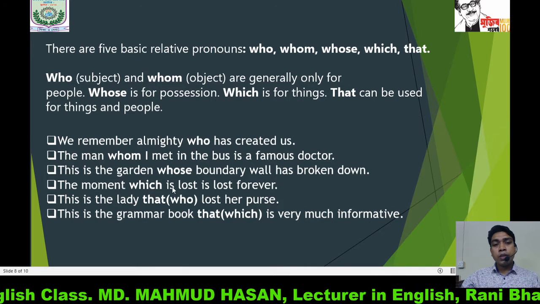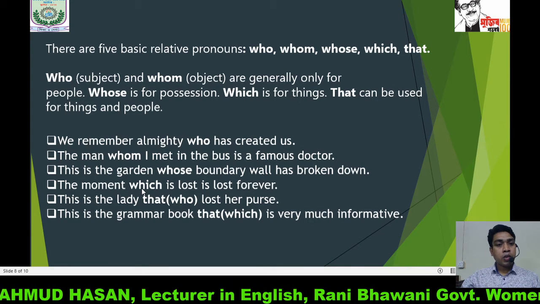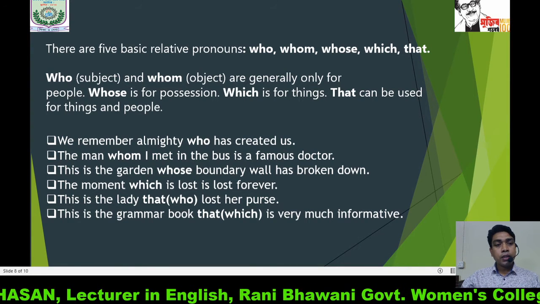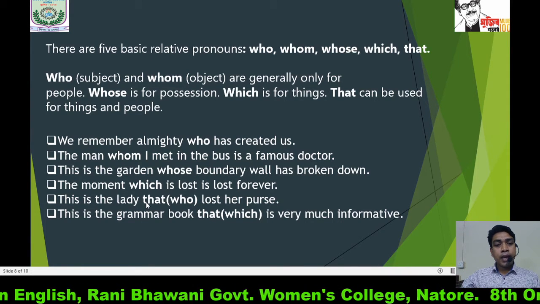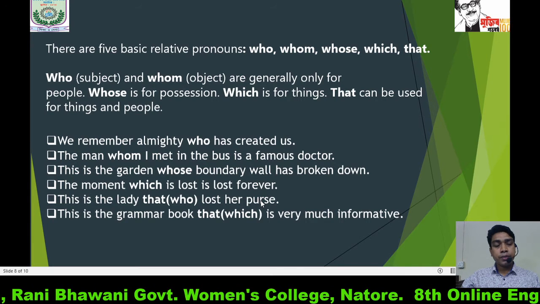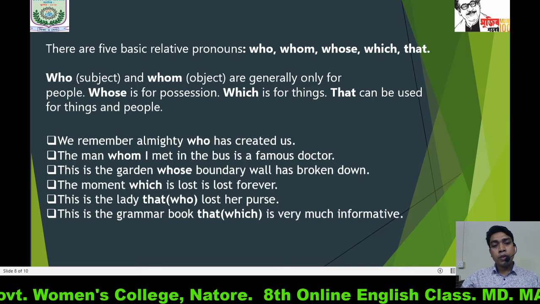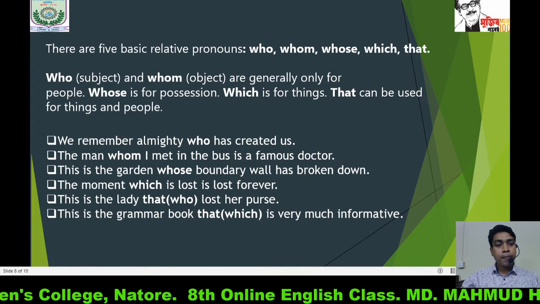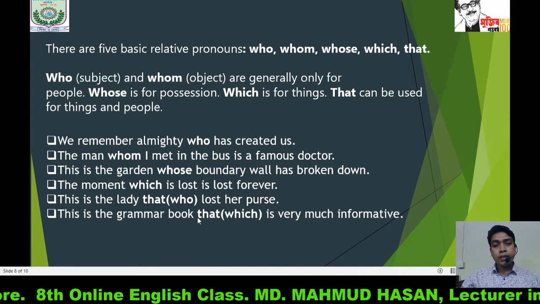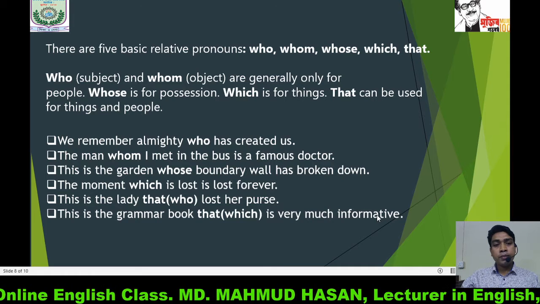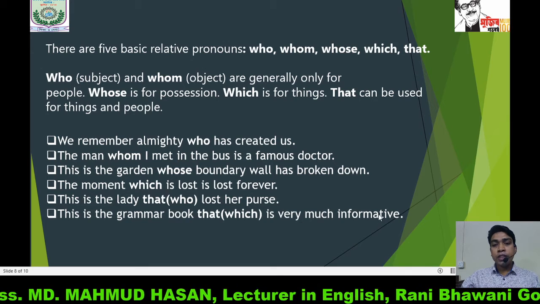The moment which is lost forever. Which is a relative pronoun and it relates to the word the moment. This is the lady that lost her purse. That can be used both for people and things. And this is the grammar book that is very much informative. We can also say this is the grammar book which is very much informative.